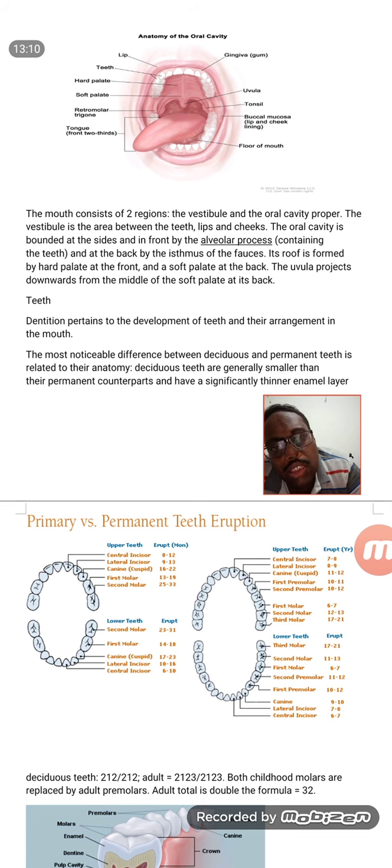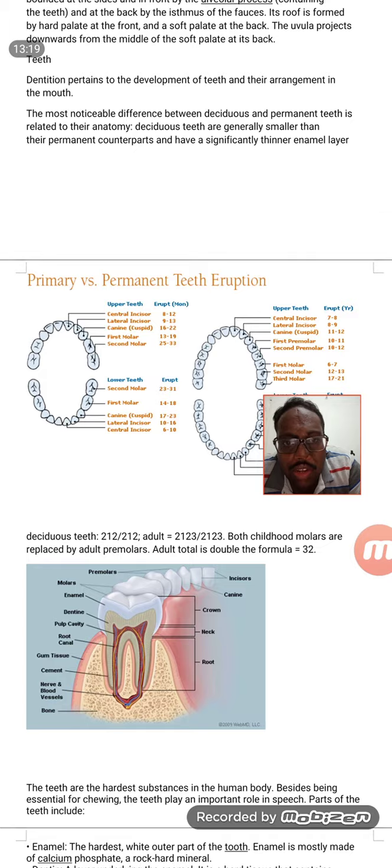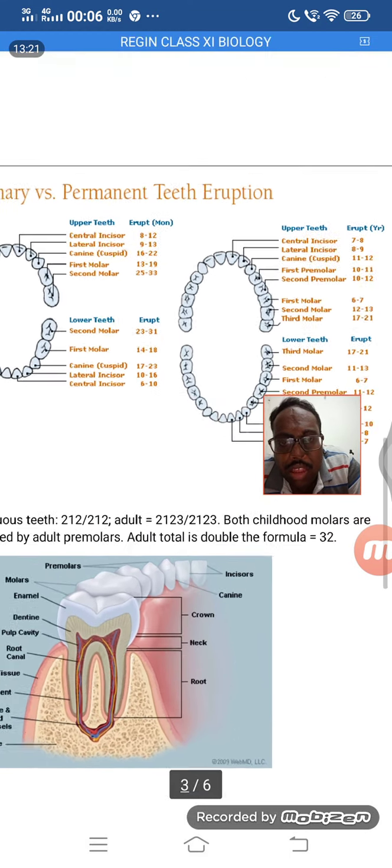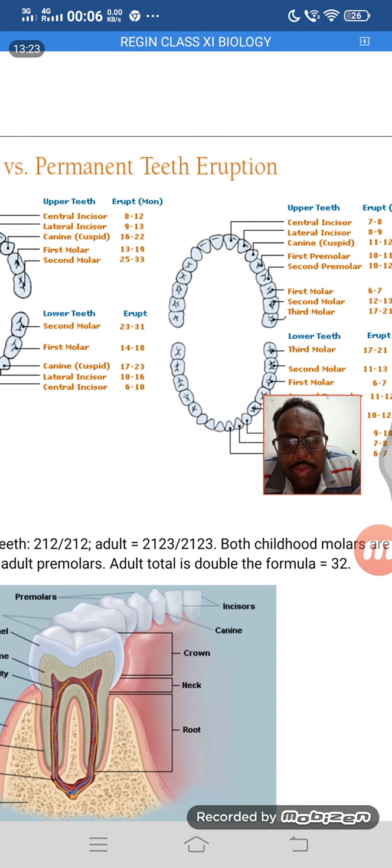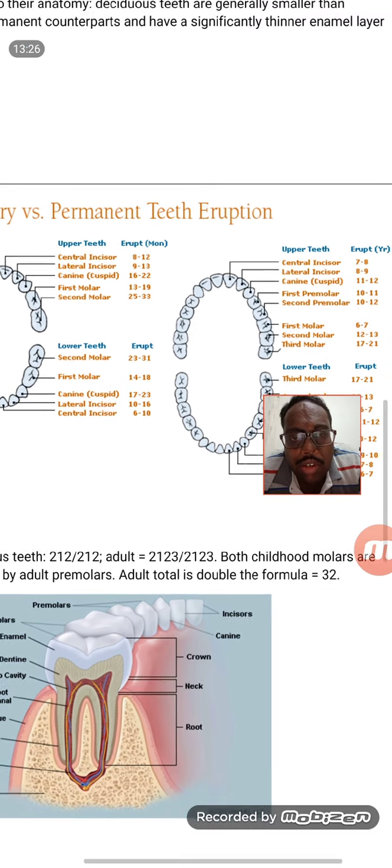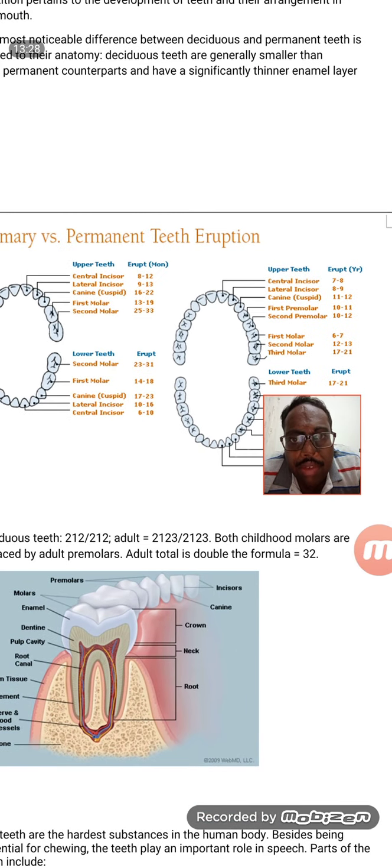After 5 years, the deciduous teeth will shut down, and the permanent teeth will start coming. And if you see here, you can see one interesting thing. We have studied the different kinds of teeth we have.